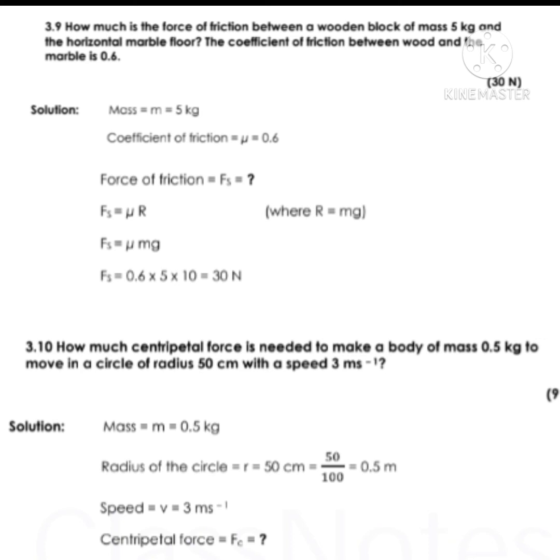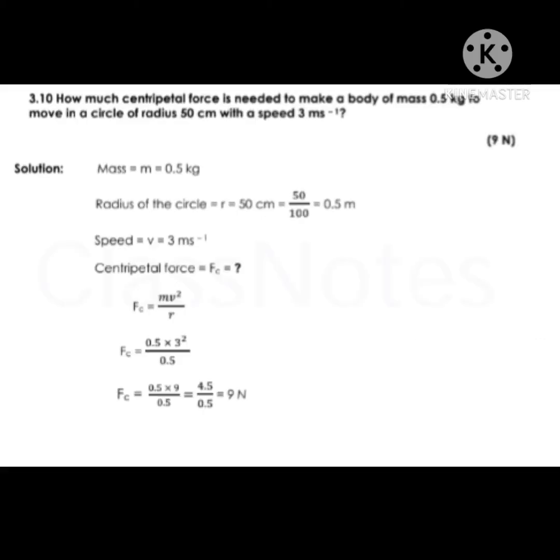Students, as we know that Fc equals mv square upon r. This is the formula of centripetal force. By putting the values of mass, that is 0.5, velocity, that is 3, of which we take the square, and the radius, that is 0.5. So by calculating this, we have centripetal force equals 9 Newton.